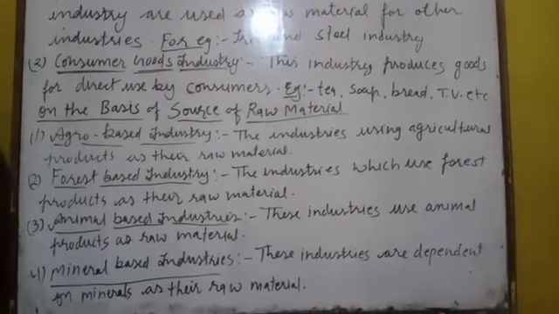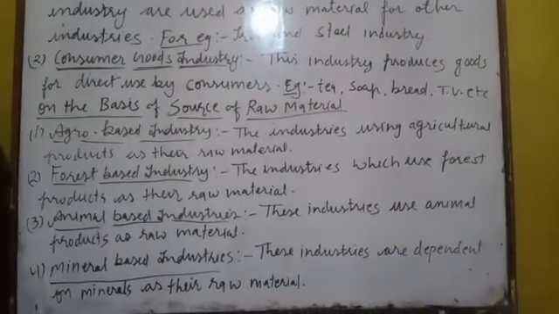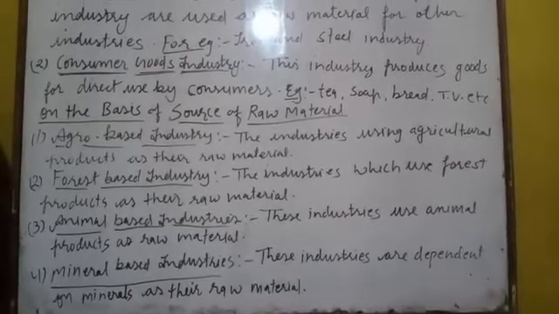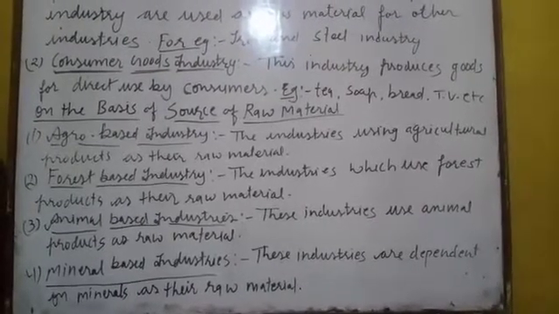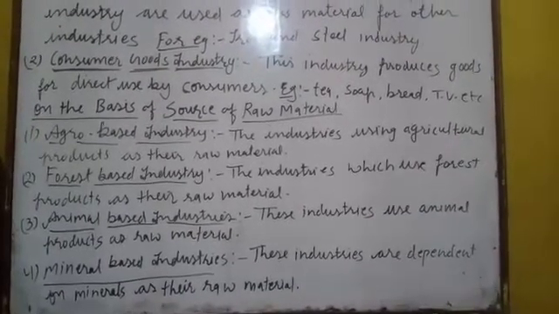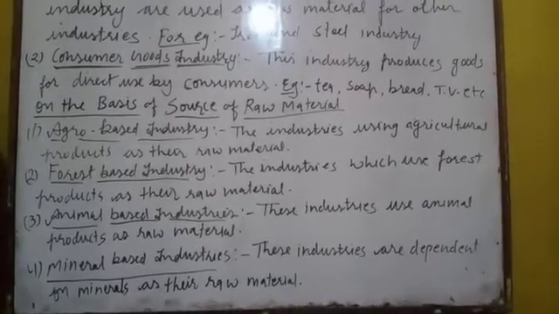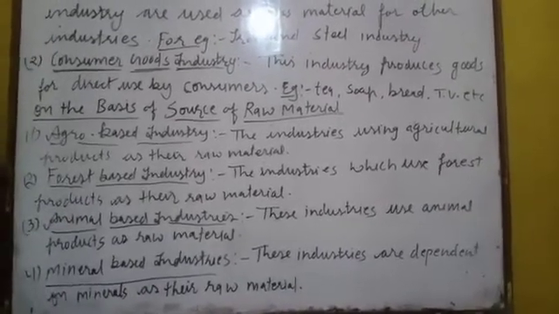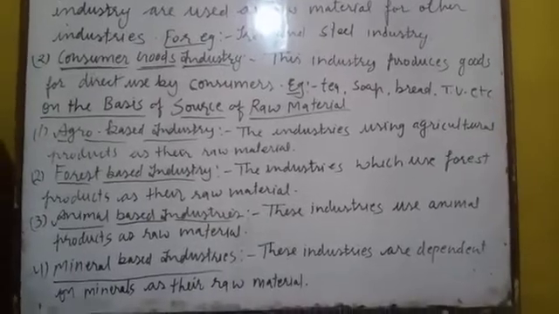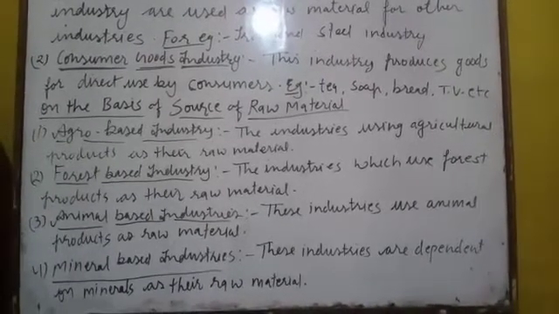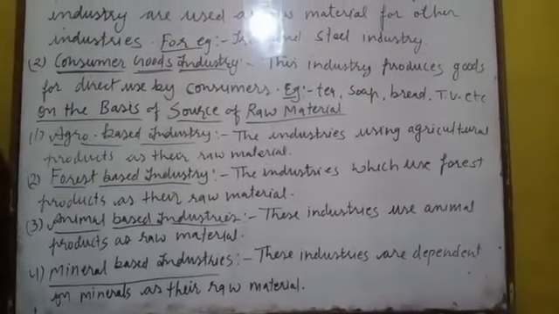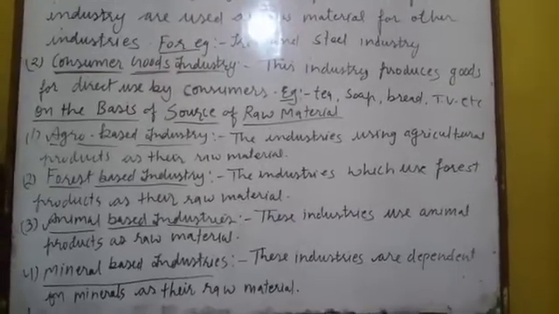Next one is forest-based industries. The industries which use forest product as their raw material are called forest-based industries. Paper, furniture, packing material, medicines from medical plants, etc. are the common examples of forest-based industry.